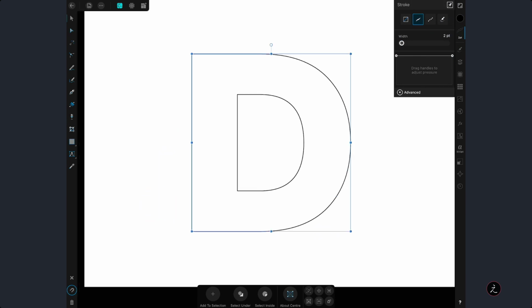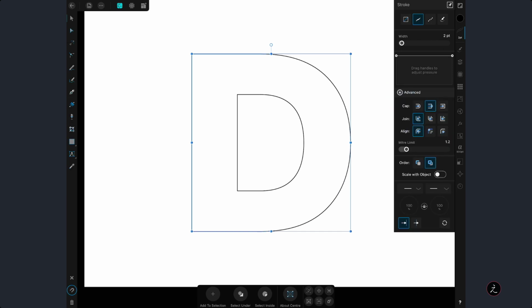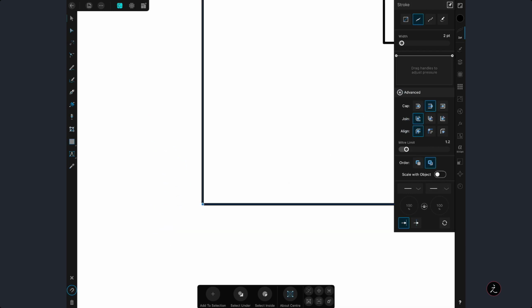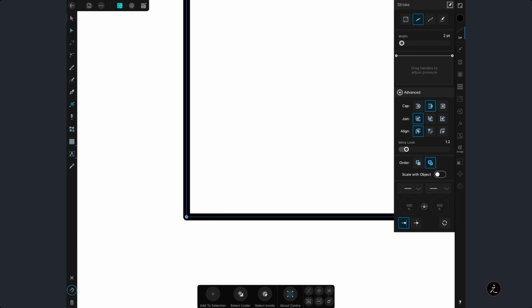Okay, so again, let's go ahead and select the letter D, and then tap on the Advanced options inside the Stroke Studio, and look at the options. I'm referring to the cap, the join, and the align option. Let me go ahead and zoom in quite a bit here, and as you can see, for the cap, I'm using the butt cap, which is very okay. But for the join right now, I have the round join. In this case, I want to go to the third choice, which is the miter join. So I'm just going to tap on that.